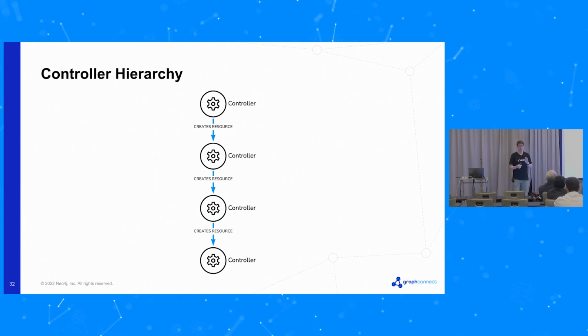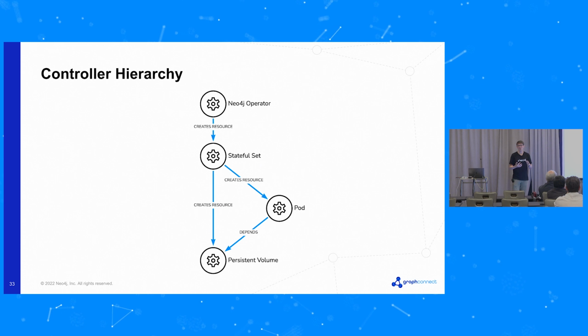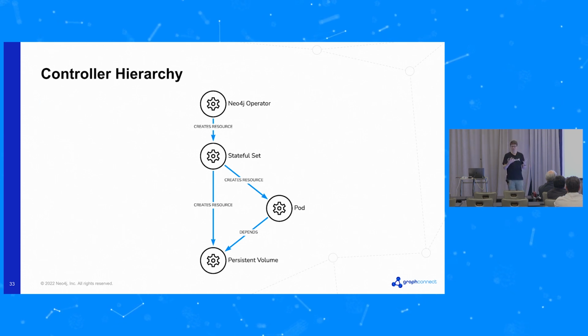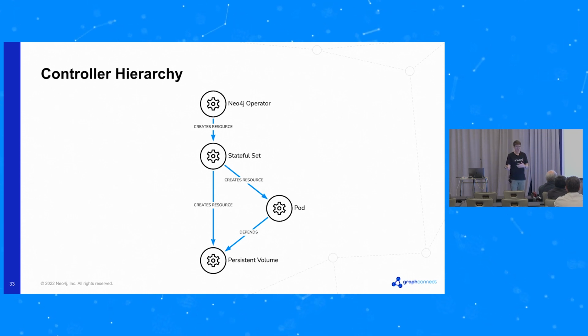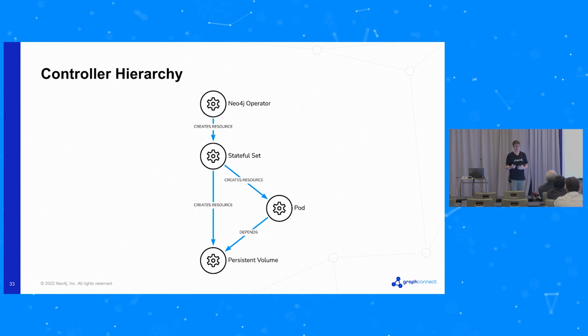And this is what we do exactly in Neo4j. So we have something called the Neo4j operator. This is vastly simplified, but some of the Kubernetes resources it uses are a stateful set, a pod, the lowest level Kubernetes resource, and a persistent volume. And we're following the same pattern that you get in core Kubernetes.